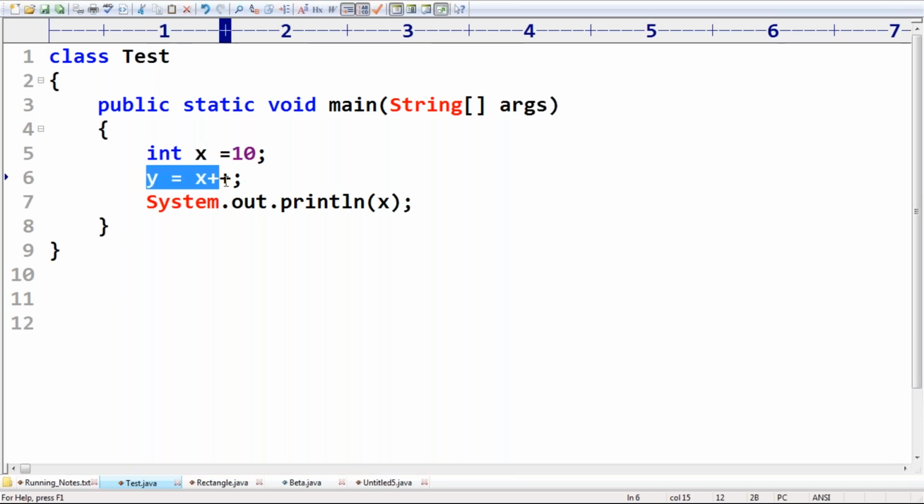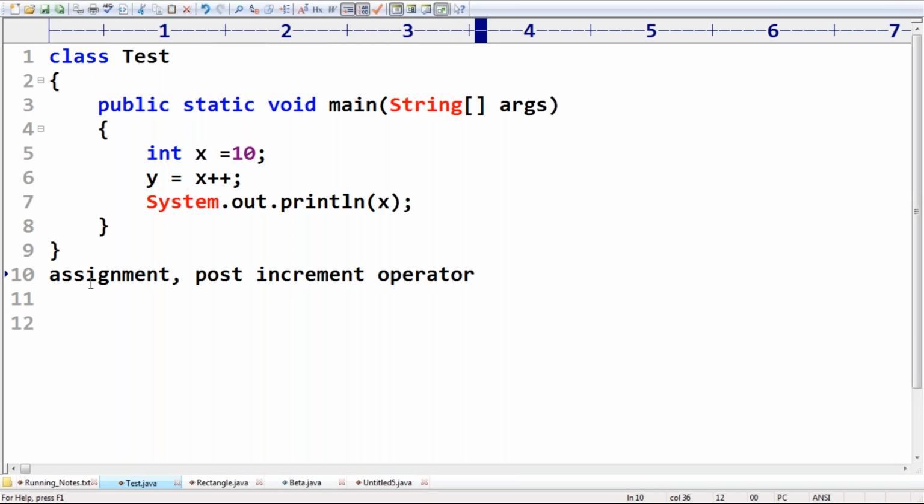Now in this line, how many operators are there? Please confirm. 2 operators. One is the assignment operator. Second one is the post increment operator.